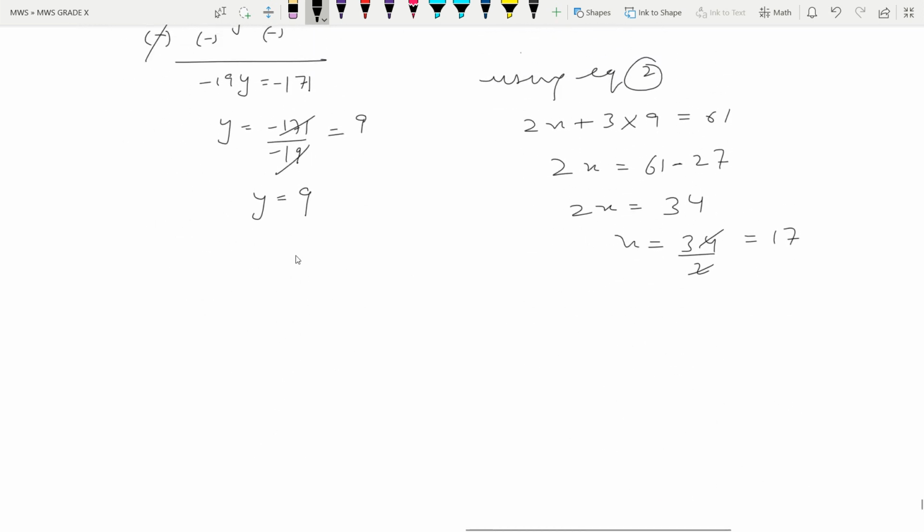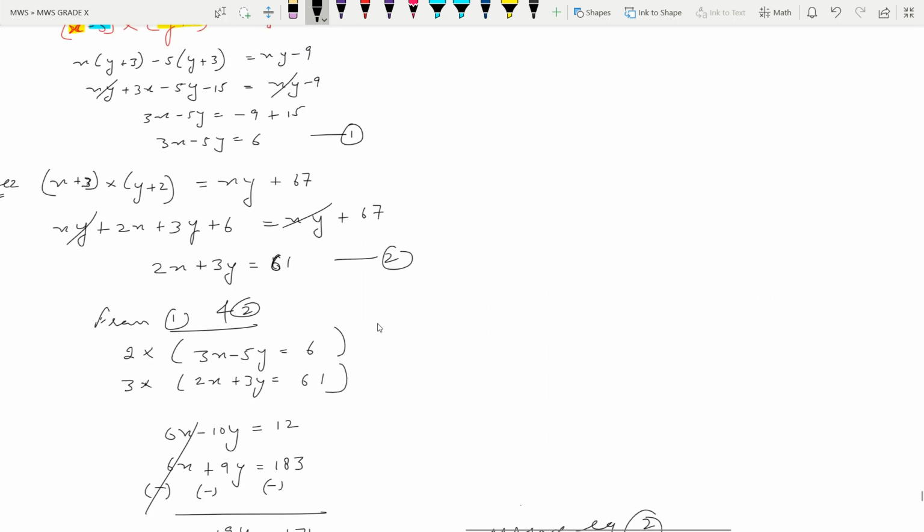So the value of x and y is here. So the length of the rectangle is 17 units, and the breadth of the rectangle is 9 units.